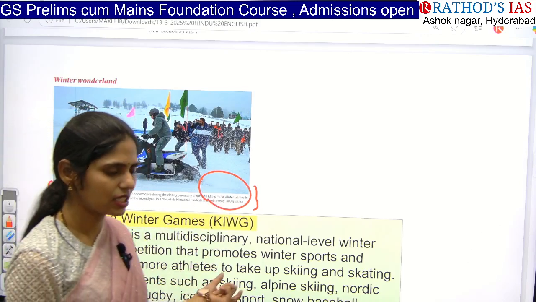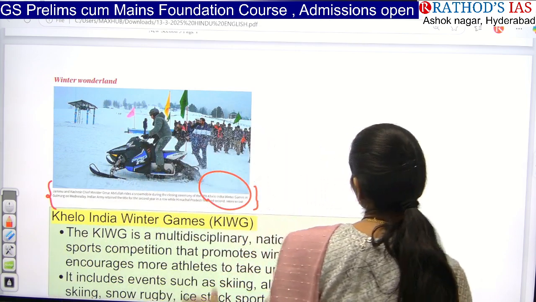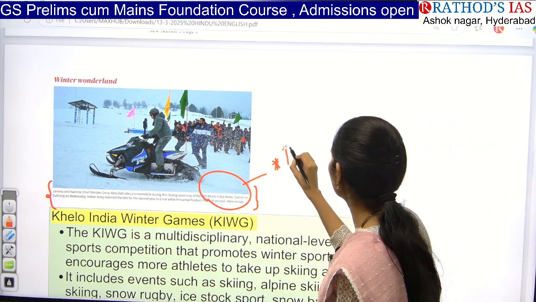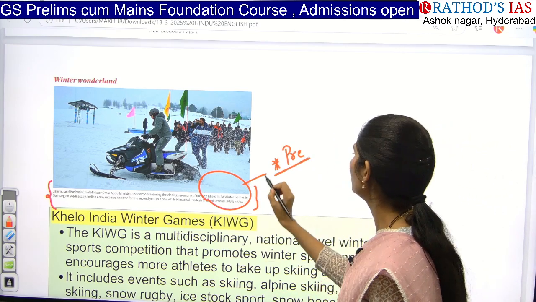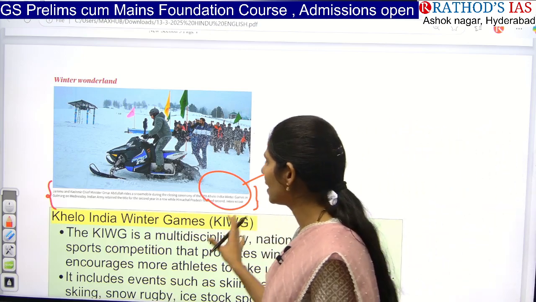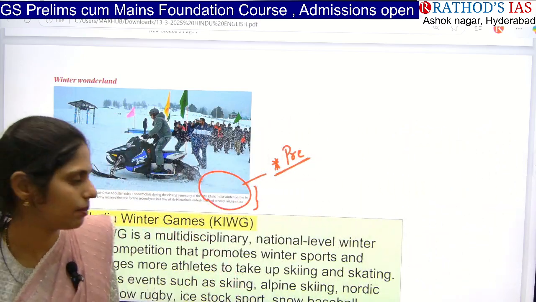So if you are getting this terminology in the newspaper and if you see such kind of images, this will be very important from your prelims point of view. You have to make a note of this kind of thing for your prelims. So now let us see some important facts regarding this Khelo India Winter Games.